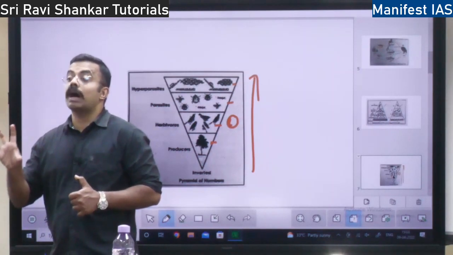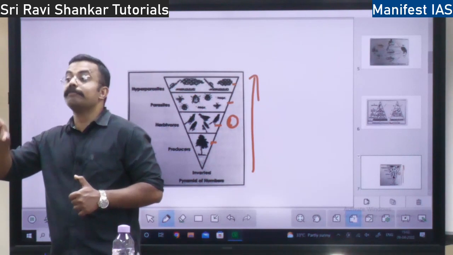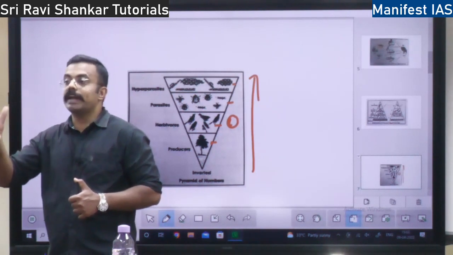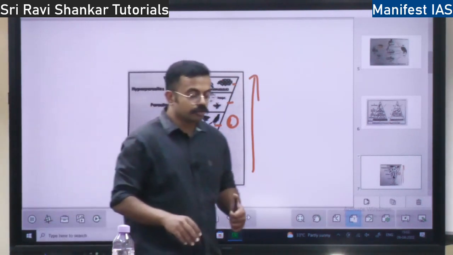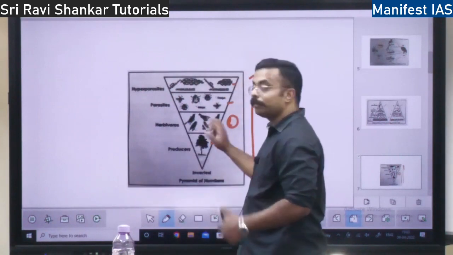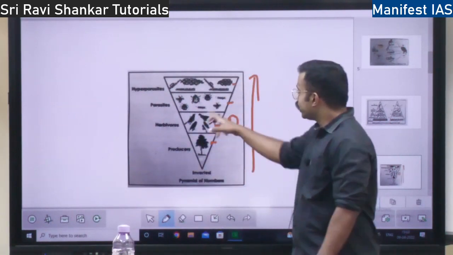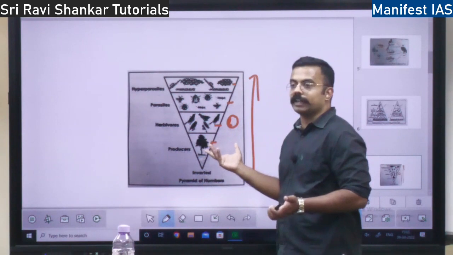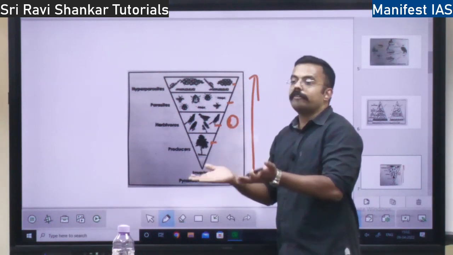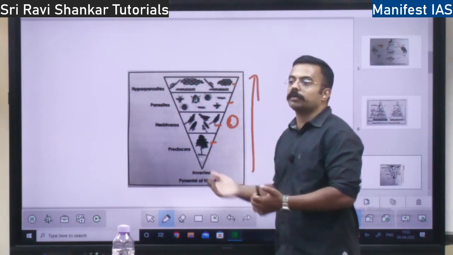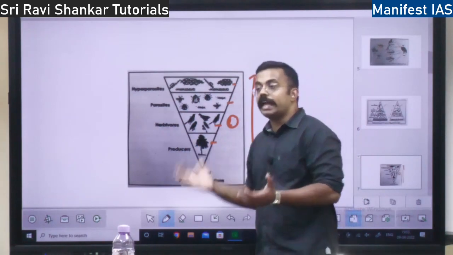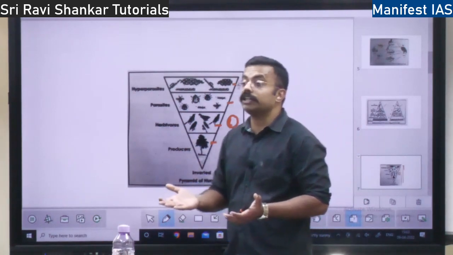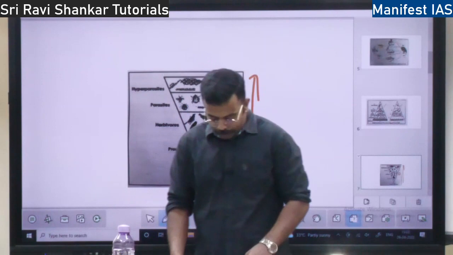That is the biomass. Bio means living, mass, the weight of that is biomass. So instead of counting the numbers, we can weigh. Actually counting is difficult, so we can weigh these organisms. When we convert it into weight, that is the pyramid of biomass.